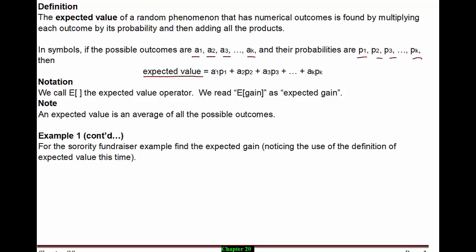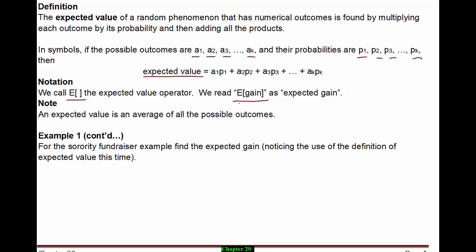Notation. We're going to call this capital E with the square brackets the expected value operator. We're going to read E square bracket gain as expected gain. An expected value is an average of all the possible outcomes.